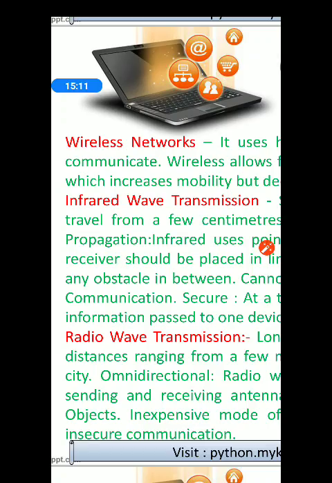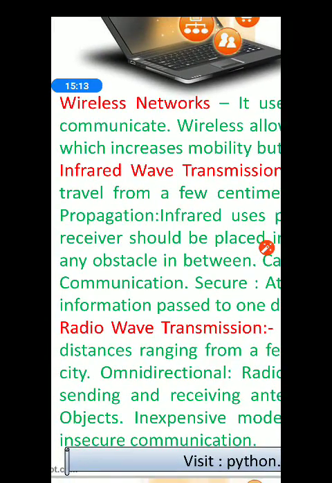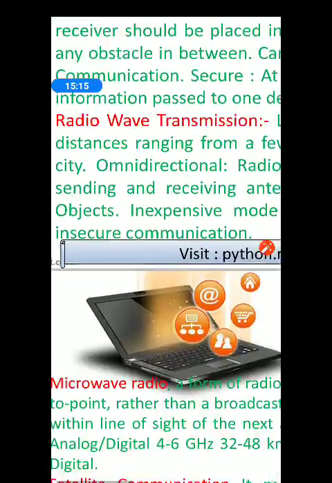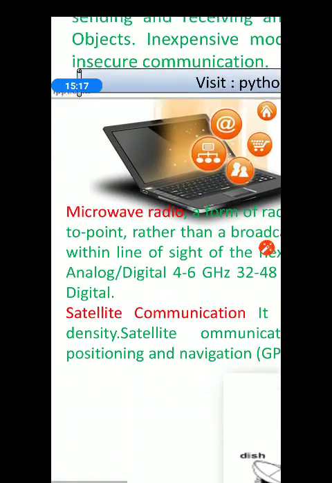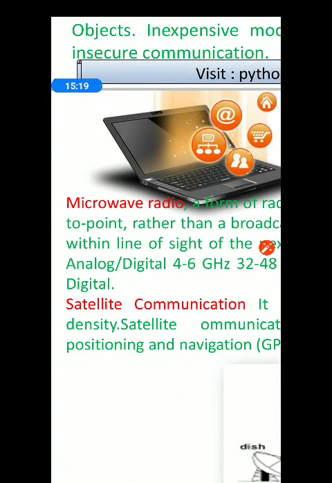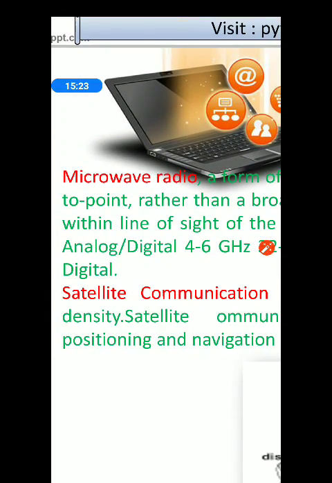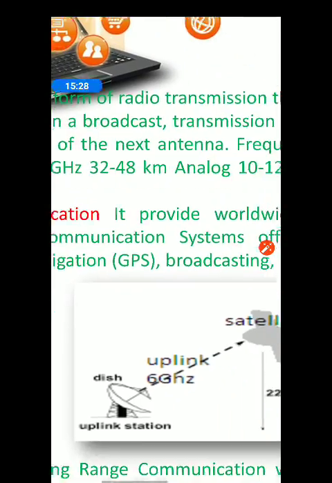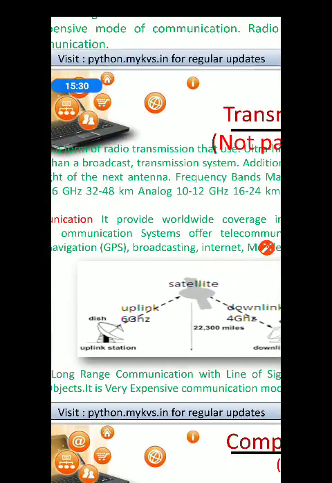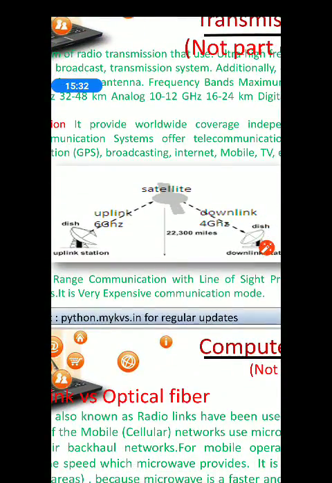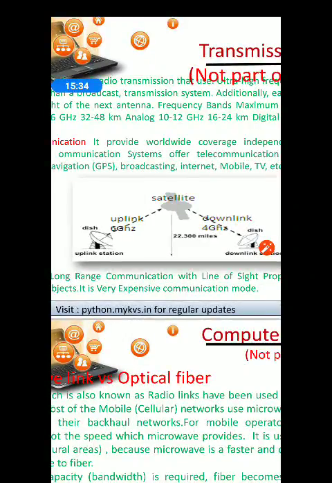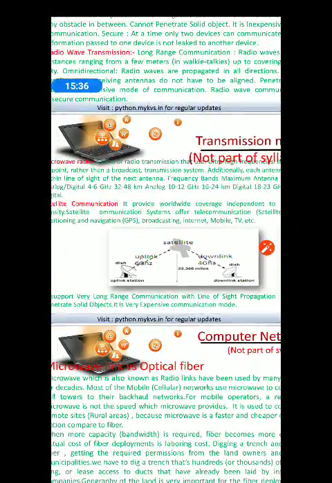Second one is radio wave transmission. Next one is microwave radio transmission. And lastly, we have satellite communication. See, the diagram of satellite communication is given over here.